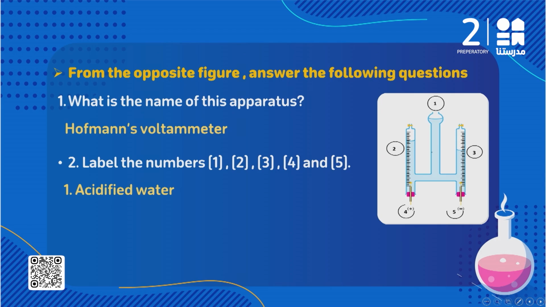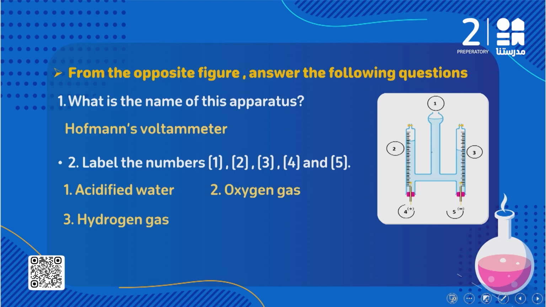Number 2 here, he is asking about the gas that evolves at the positive pole. Here we have the positive pole. So the gas that evolves here, it's called what? Oxygen gas. What about the third one? He is asking about the gas that evolves at the negative pole, and it's called hydrogen gas. So number 2 is oxygen and number 3 is the hydrogen gas.